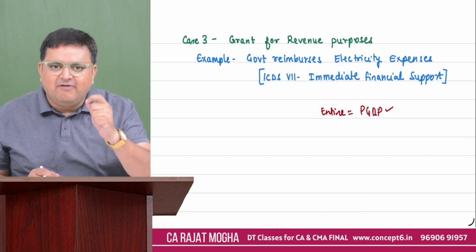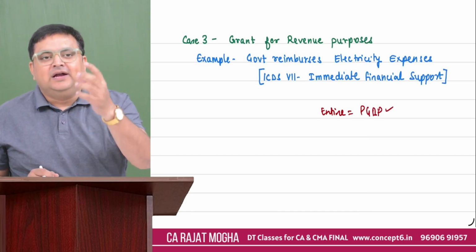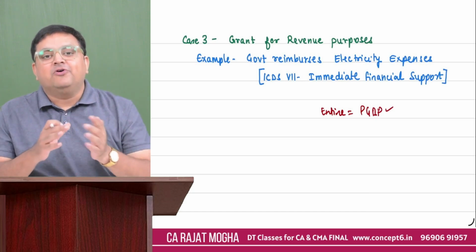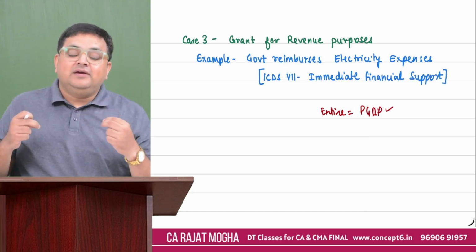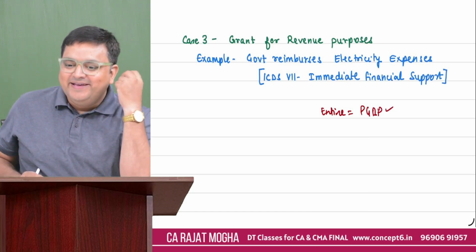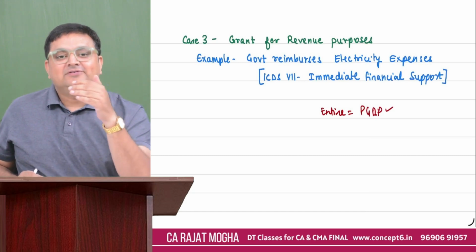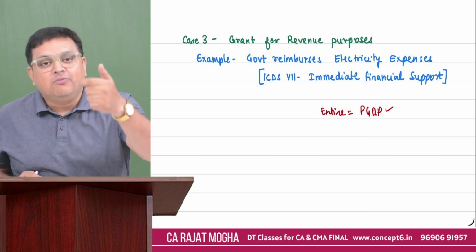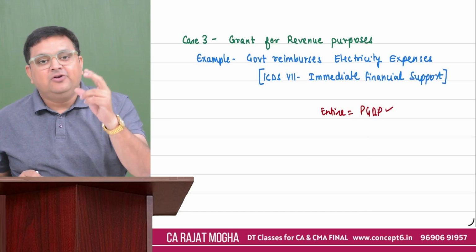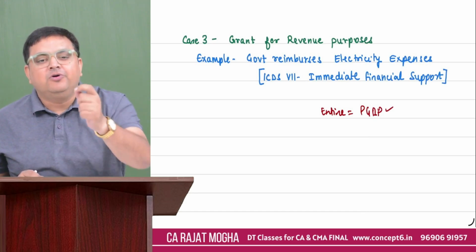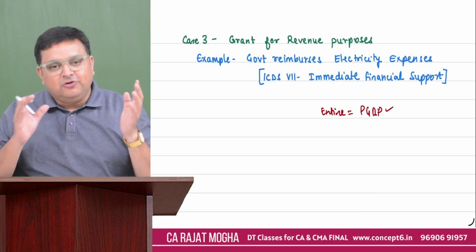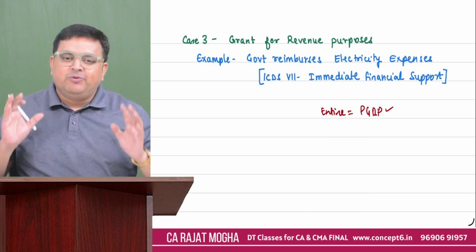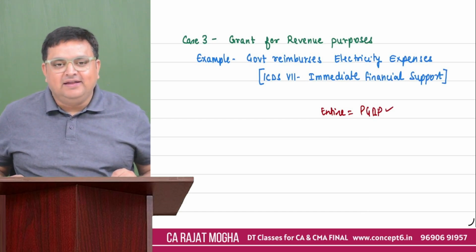There are a few advanced scenarios also, that let's say, for example, we are getting this money for multiple assets, or let's say I take another example. Let's say the government is giving you non-monetary assets. For example, they are not giving you money, they are giving you non-monetary assets. So ICDS 7 also deals with those topics. That probably I'll be covering in my next video.